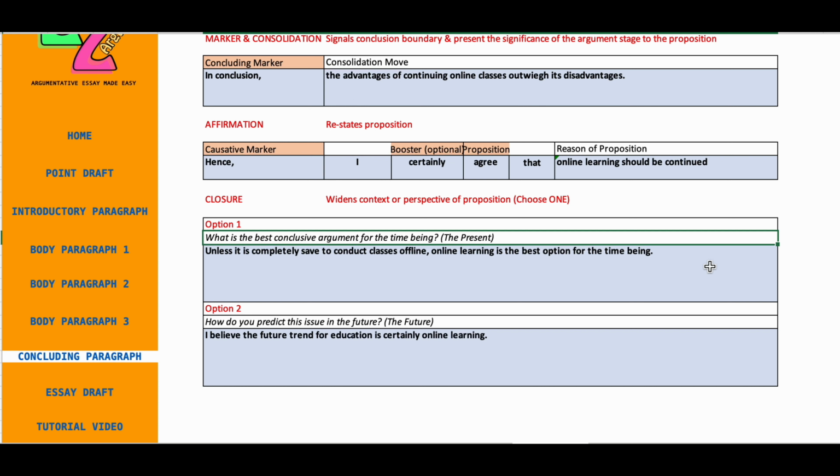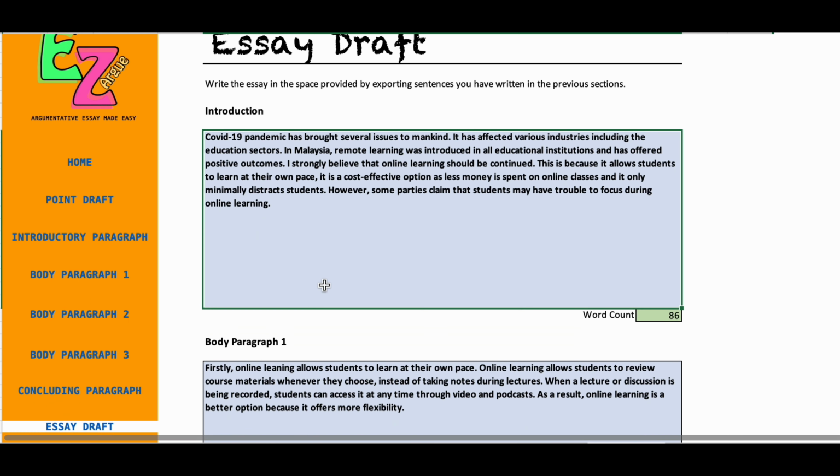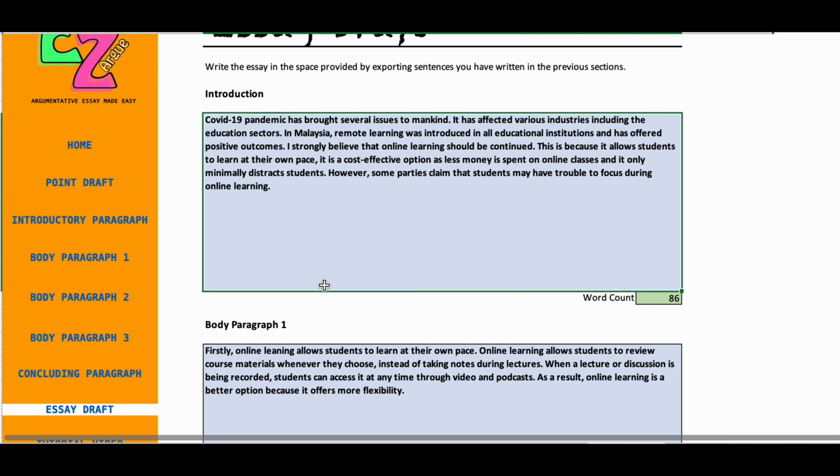You can now transfer all sentences in the blue box that you have written from the introductory to the concluding paragraph into the essay draft section on the next page. Watch out for the auto word count. Make sure that they are written within the permissible word limit.